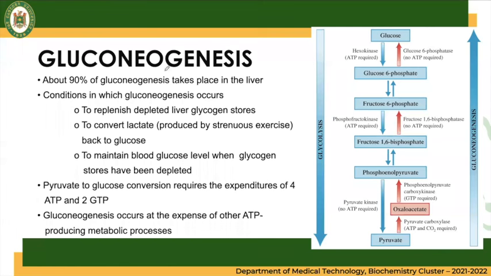So about 90% of gluconeogenesis takes place in the liver. Conditions in which gluconeogenesis occurs are: to replenish depleted liver glycogen stores, to convert lactate that is produced by strenuous exercise back to glucose, and to maintain blood glucose level when glycogen stores have been depleted. So pyruvate to glucose conversion requires an expenditure of 4 ATP and 2 GTP in the process. And gluconeogenesis occurs at the expense of other ATP-producing metabolic processes.